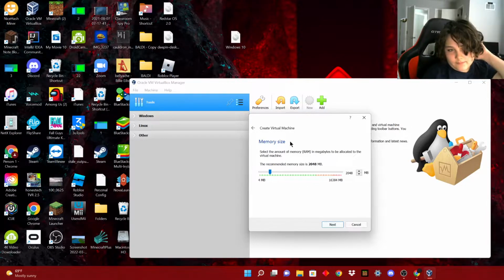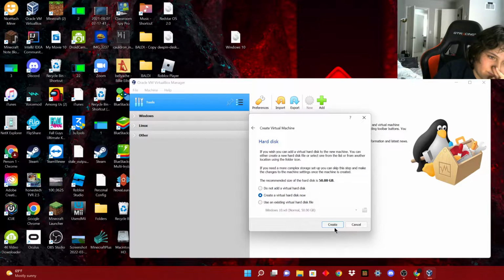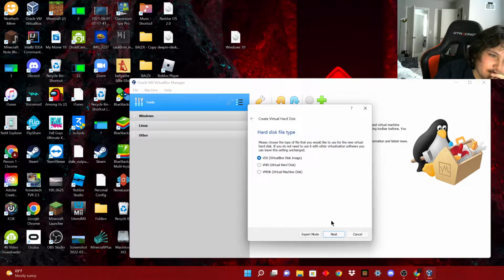I'm going to give it 6 gigabytes because I have 16 gigabytes of RAM on my computer. If you have 8, I'd recommend you give it like 2 or 3. If you have 4, just give it 1. It won't run very well, but you know.